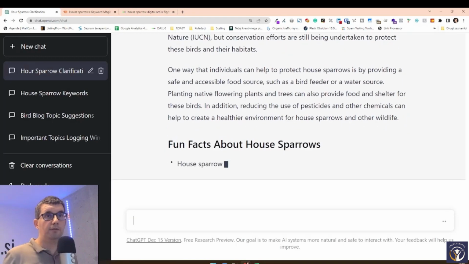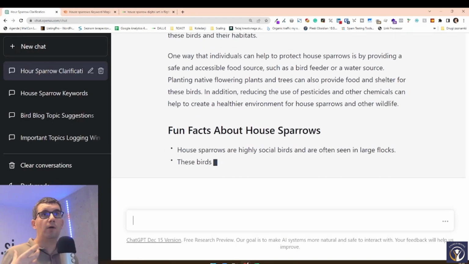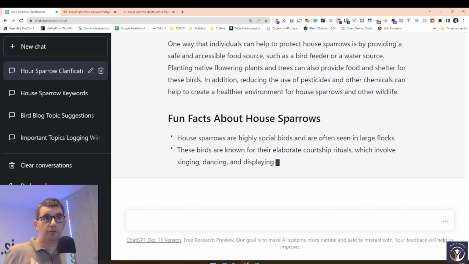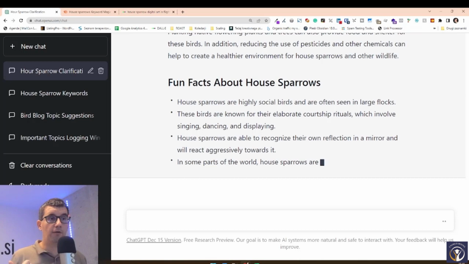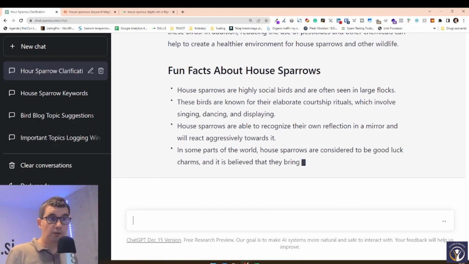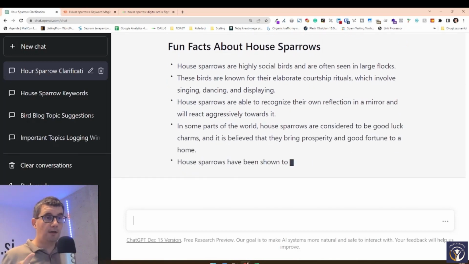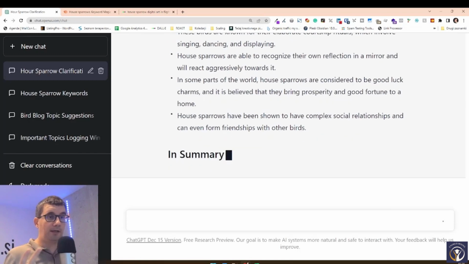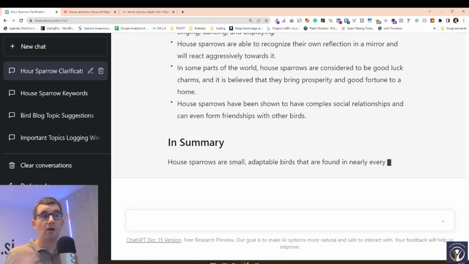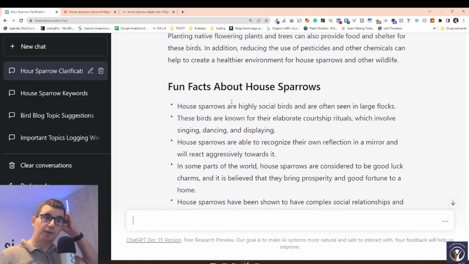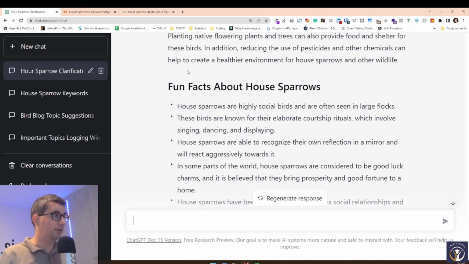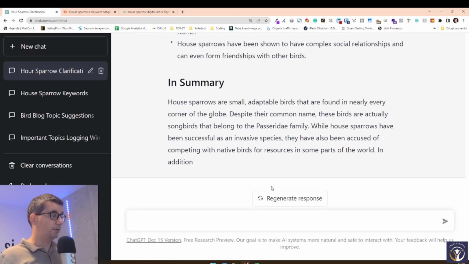If you want, you can also add into the query how complicated the article should be. Should this be an article for someone in middle school? Should this be an article for university level? Should this be an expert article? Should this be a general article? You can always add stuff like that in there. And you see also what is important for SEO is that we try to step away from the only words in our article. So this is great that we got a nice list of fun facts about house sparrows, right?